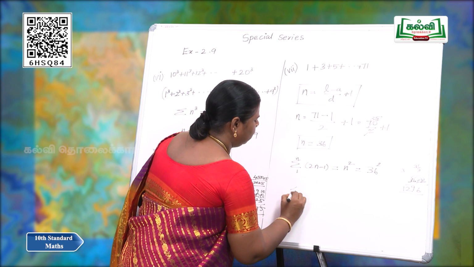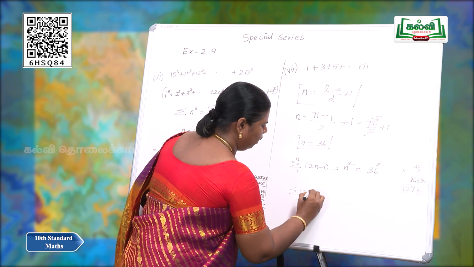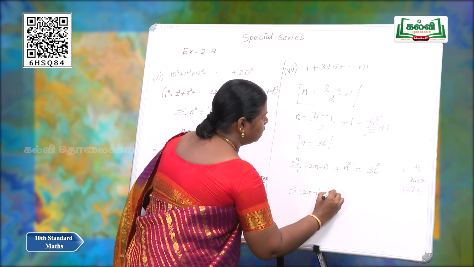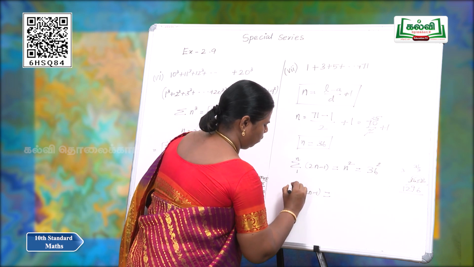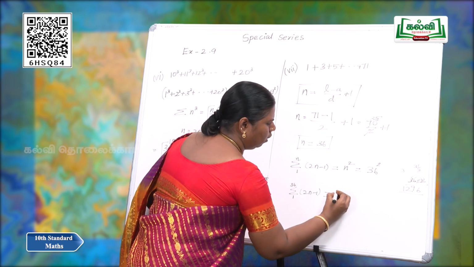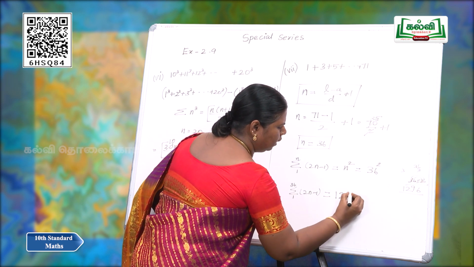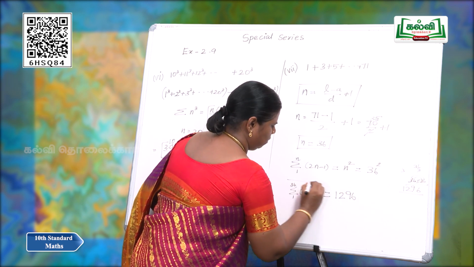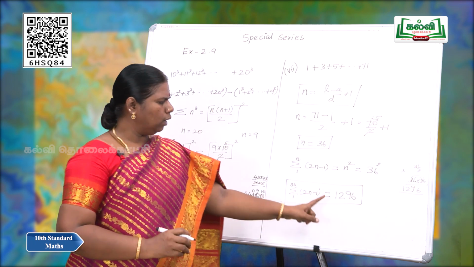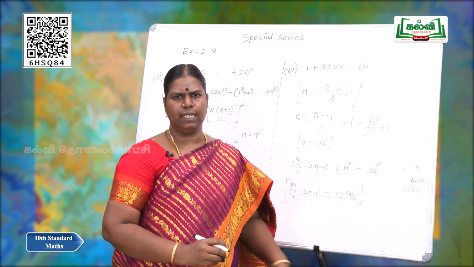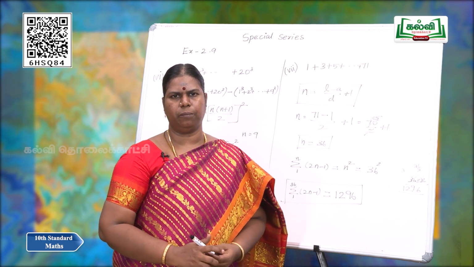So, sigma 2n minus 1 is equal to 1296. The solution for the given question is 1296.